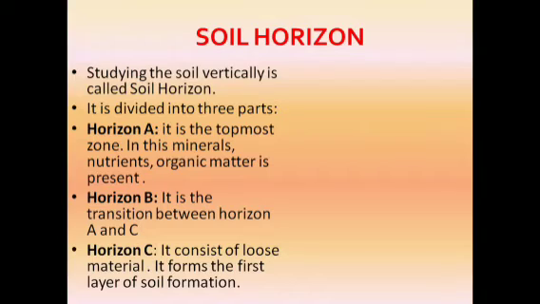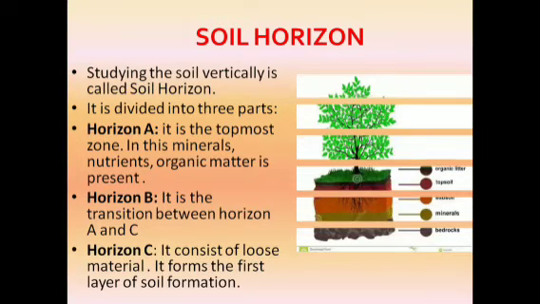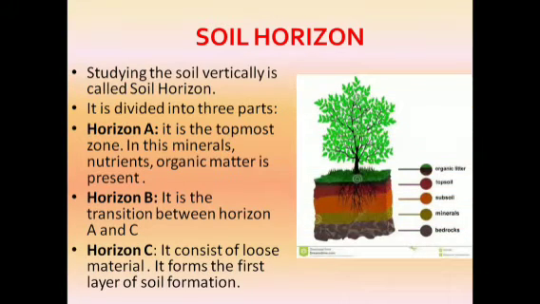Studying the soil vertically is called soil horizon and it is divided into three parts. In the picture, you observe that there are 5 types of layers down in the soil. We classify these into 3 particular horizons.